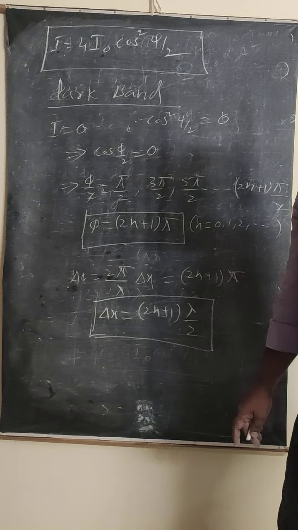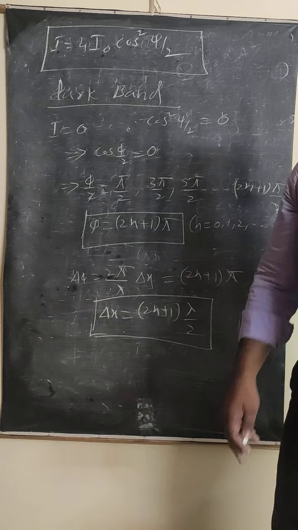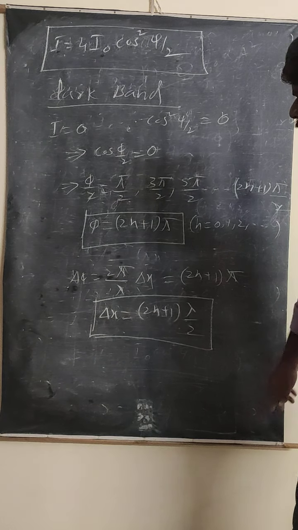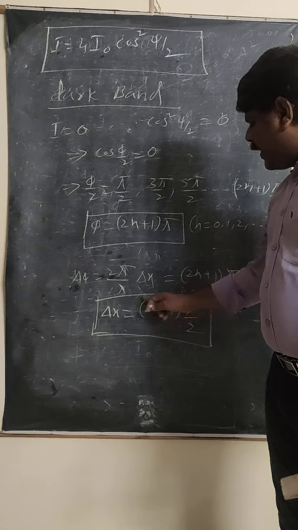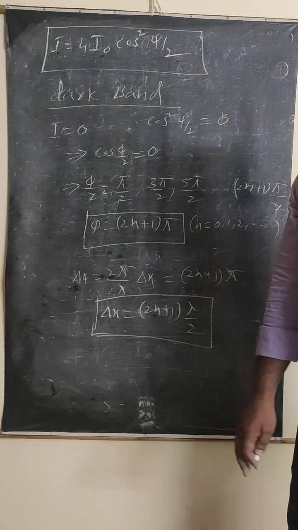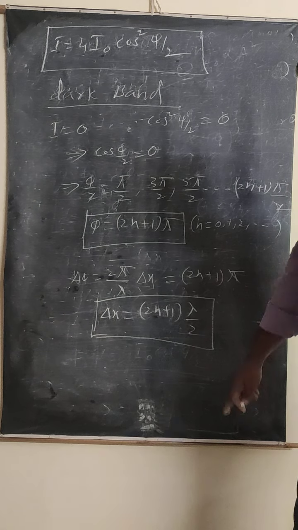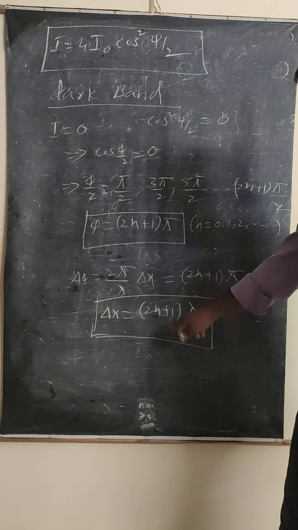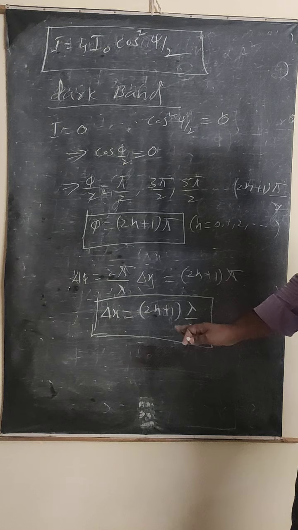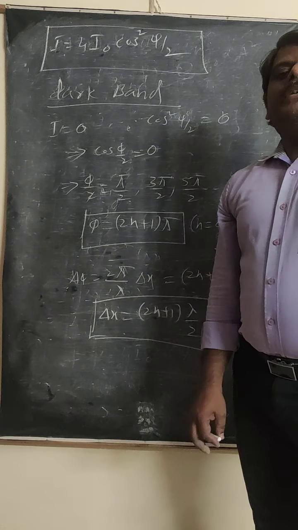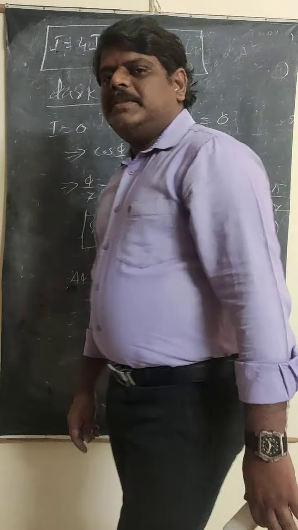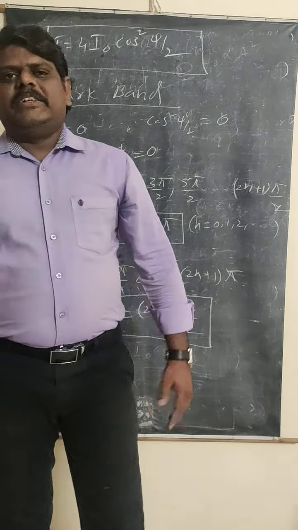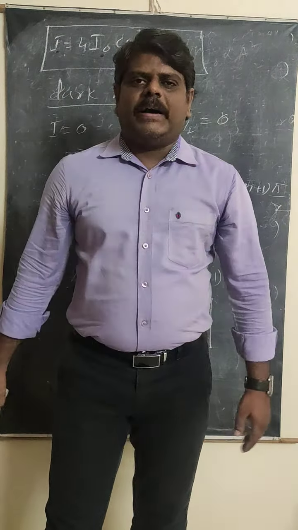And where does the n value start from? Again the same, n values start from 0, 1, 2 and so on. Because for n equal to 0, it becomes lambda by 2. That means when the path difference is equal to lambda by 2 or 3 lambda by 2 or 5 lambda by 2, the dark bands are produced. These are the conditions for bright band and dark band for the phase difference and the path difference.